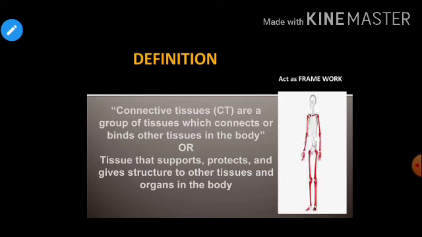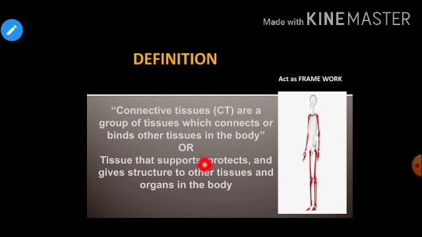So children, when we talk about the definition of connective tissue, we can define it as the group of tissues which connect or bind the other tissues in the body. So this is a very good and simple definition. Children, we can also define connective tissue as tissue that supports, protects and gives structure to the tissues and organs in the body.